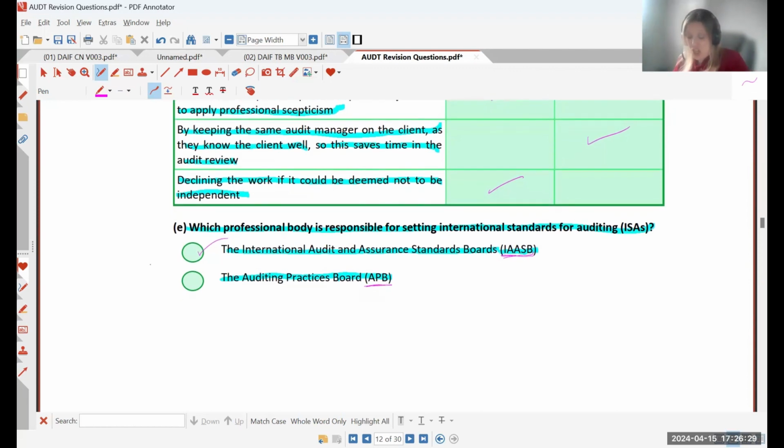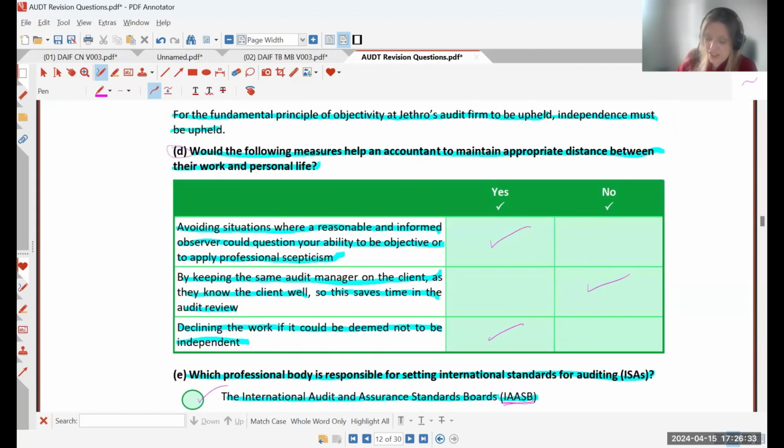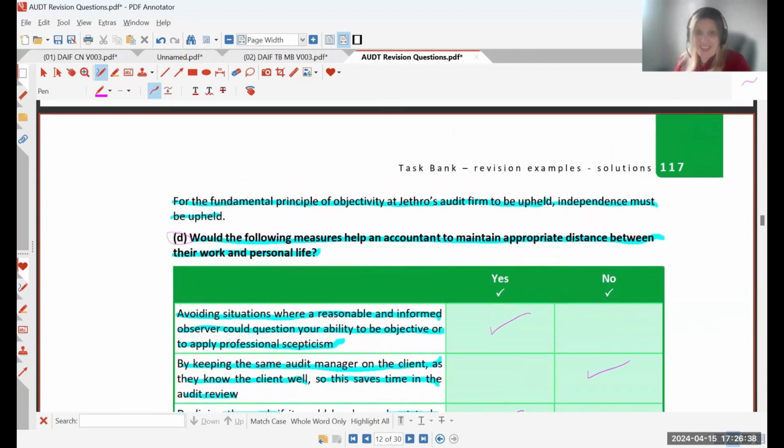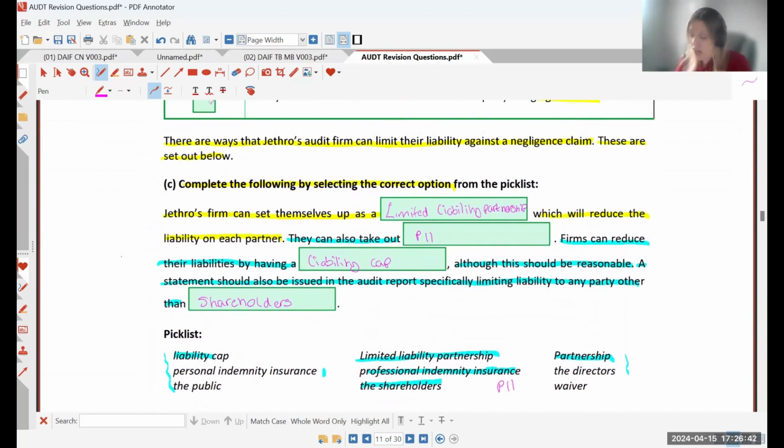And that's it for your task 2. And I would say you've got some nice little questions like this section here, which I think you should be fairly comfortable with at this stage in your level 4 studies. This is probably your hardest section, so just be really careful here. Take a step back, read it back to yourself, and ensure that everything makes sense, and don't get thrown off by things like personal versus professional.